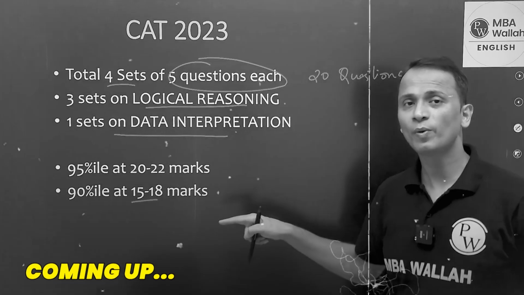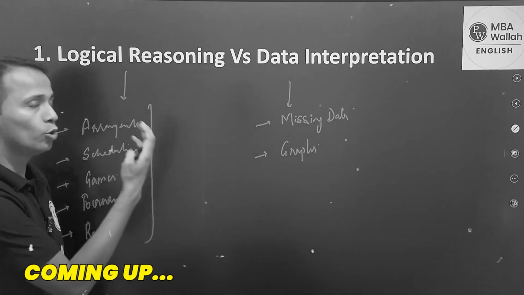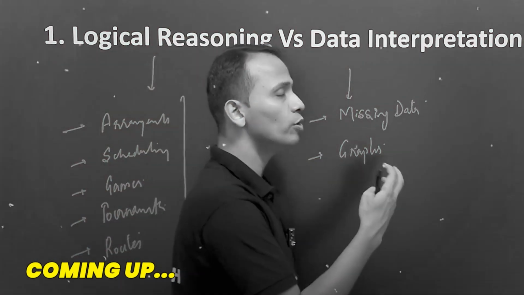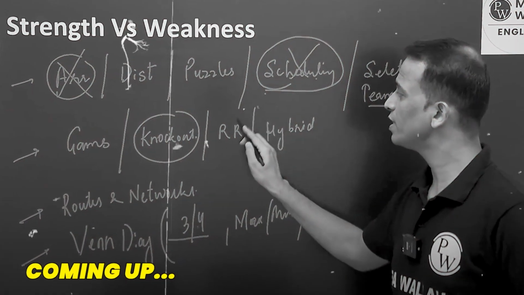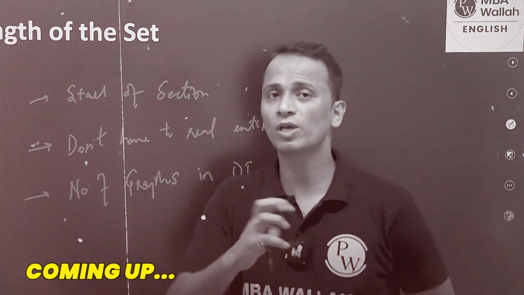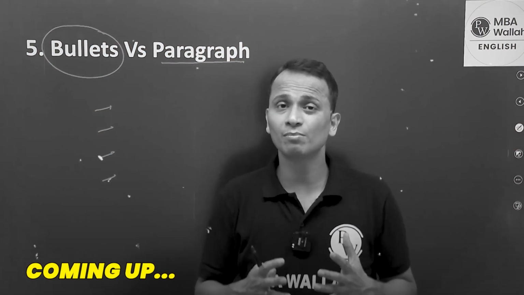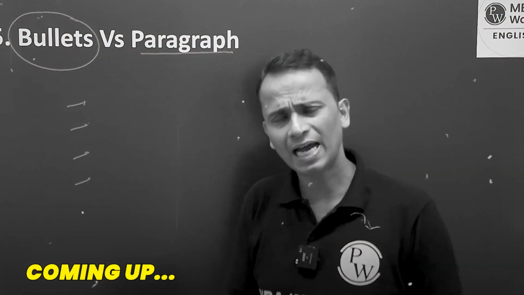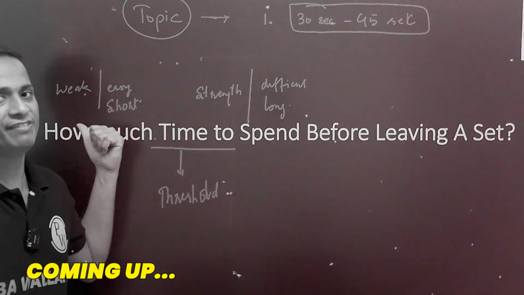So in CAT 2023, a student who has scored around 15 to 18 marks. If you are good at logical reasoning, if you are good at data interpretation, if I'm good with knockout, I'm not good with round robin, a DI set. So let's say you have 3 graphs, you have 4 graphs, you'll have to establish a correlation between them. The data looks less clumsy, less confusing. And yes, if I have this particular thing, choose my strength over my weakness.